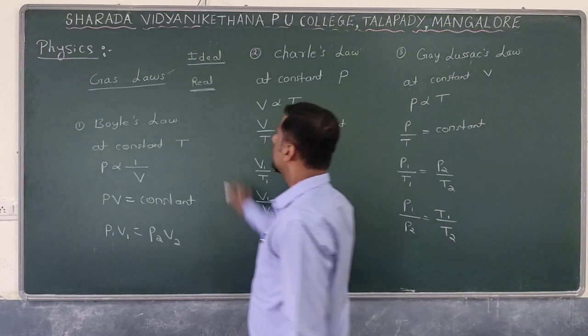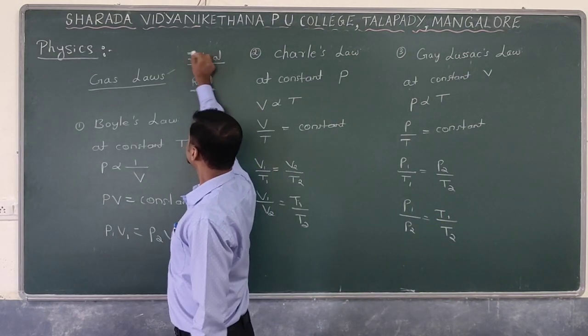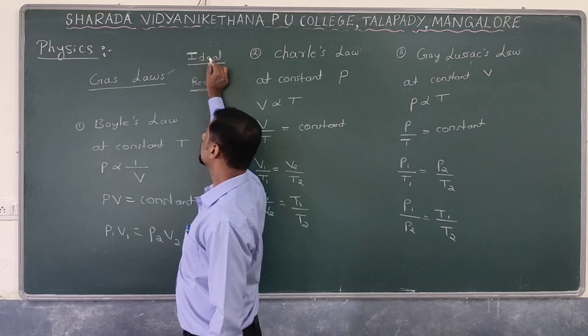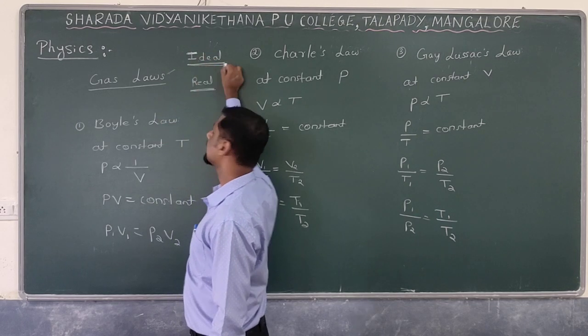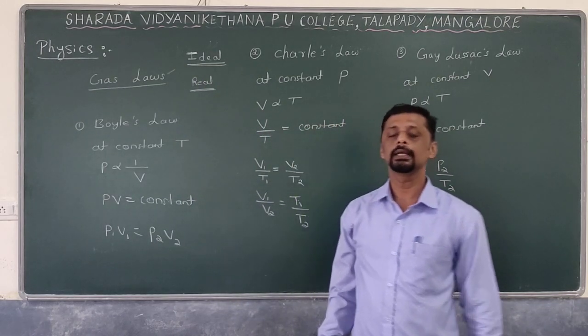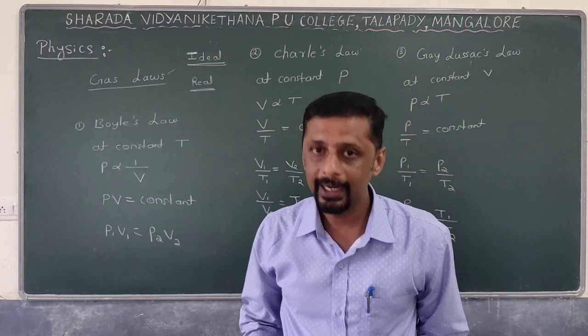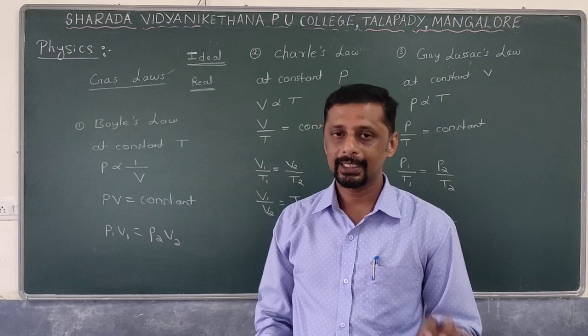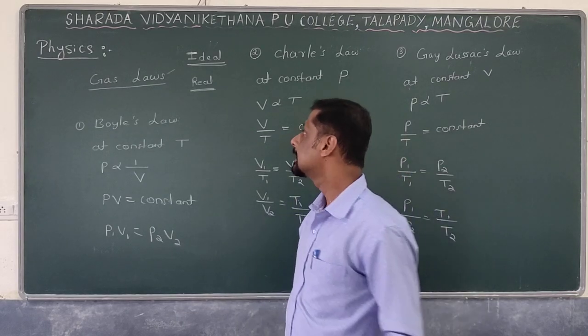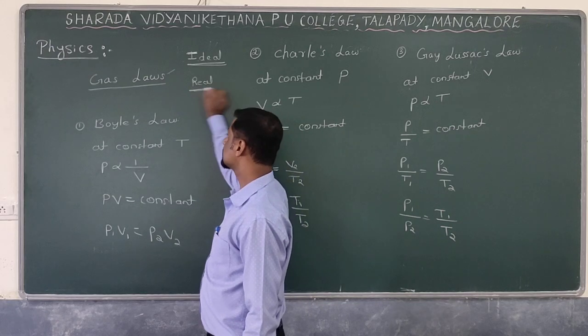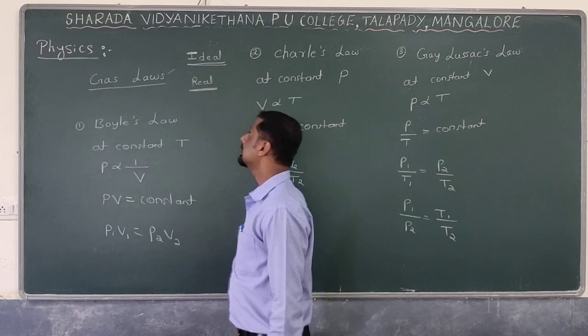The gases which obey the gas laws are called ideal gases, while the gases which do not obey the gas laws are called real gases.